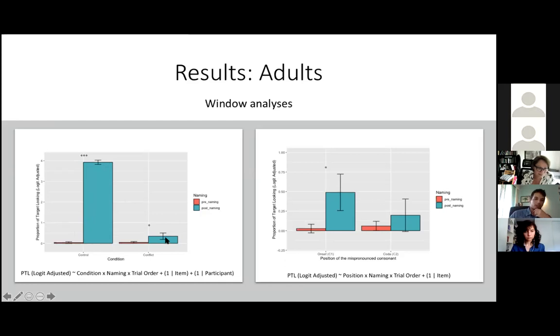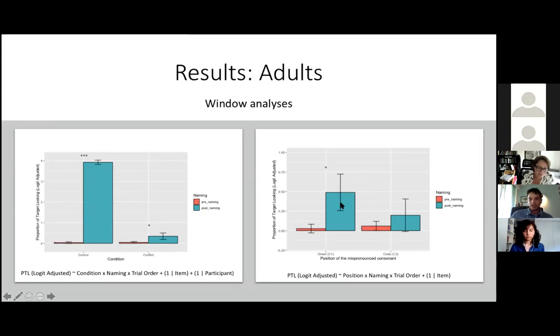And so this result suggests that adults understand the word they were presented with when it was well pronounced, and exhibit a C bias when they were presented with a mispronounced word. Then, for a second analysis, we only took the conflict trials and looked at whether there were differences between onset conflict trials and coda conflict trials.